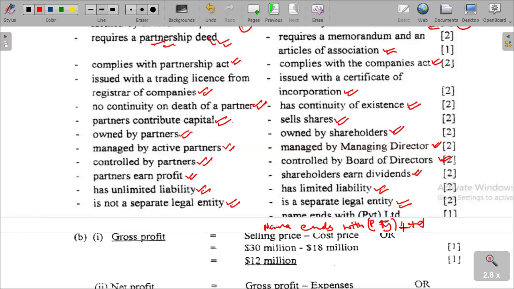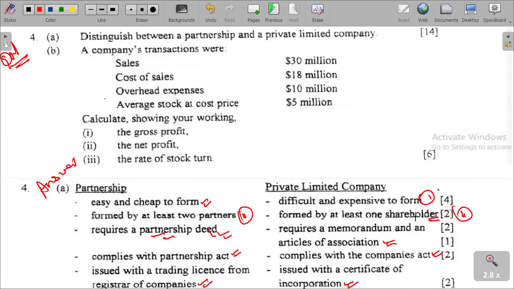And then we are also given in our question that a company's transactions were sales $30 million, cost of sales $18 million, overhead expenses $10 million, and average stock at cost price of 5 million.